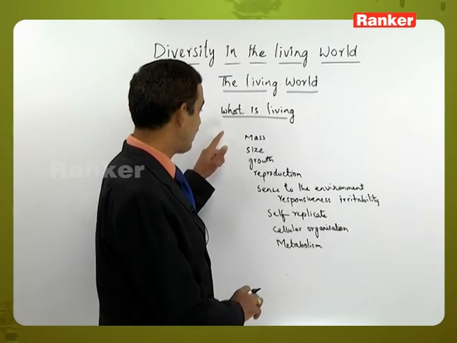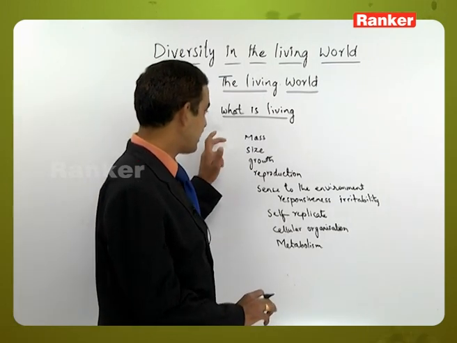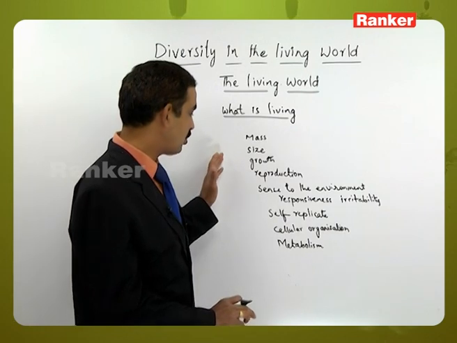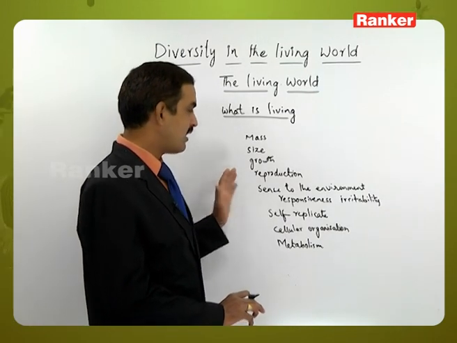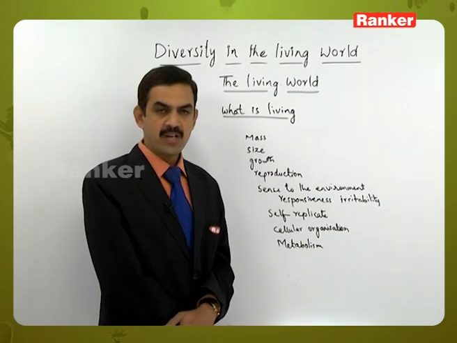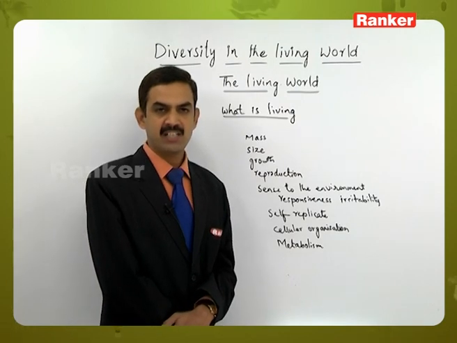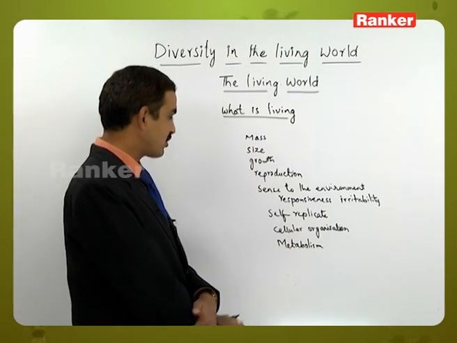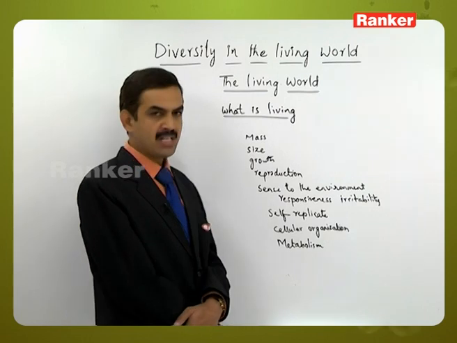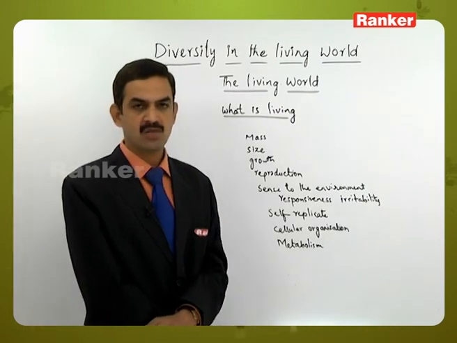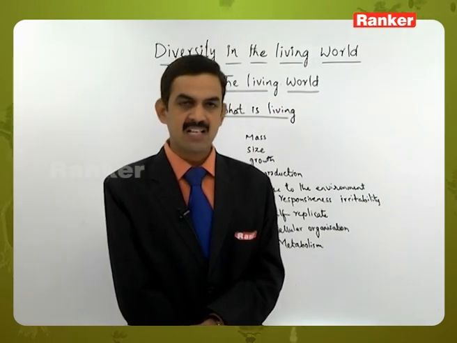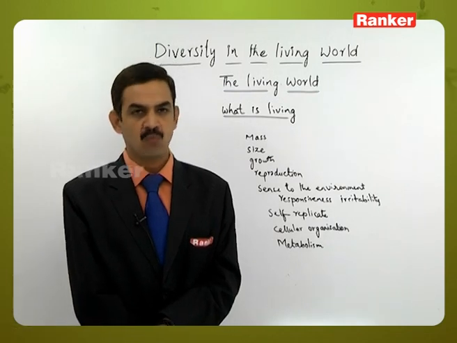It may be a change in size, change in mass, increase in growth, the process of reproduction, and sensing the environment, that is showing response to the environment by an irritability process, self-replication, cellular organization, and metabolism. These are the characteristic features based on which we can say that an organism is a living one.